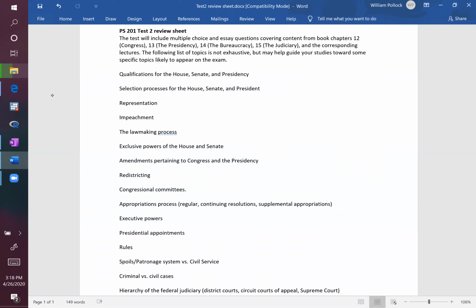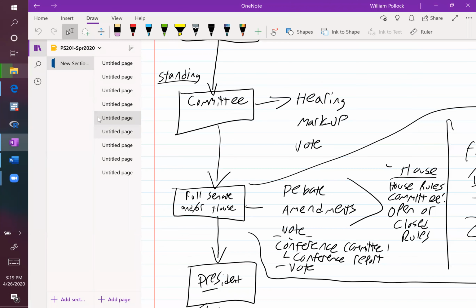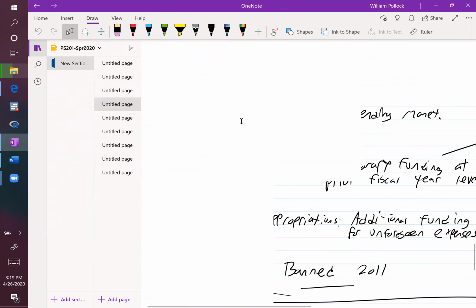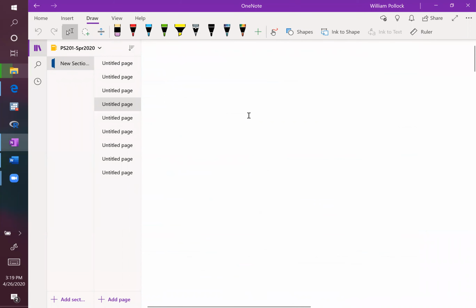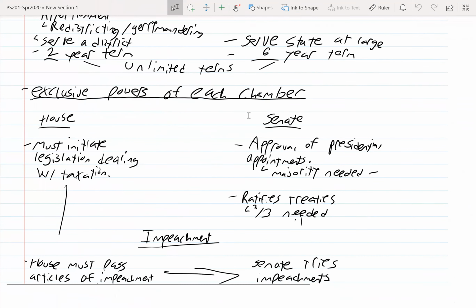In general, they both exist to pass laws. However, there are several noteworthy exclusive powers of each, and that's something you'll want to revisit as well. In our notes, I think that was one of the first things we talked about, the exclusive powers of the House and the Senate, this section here.